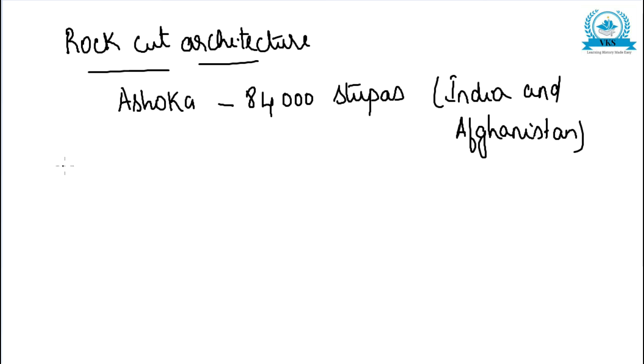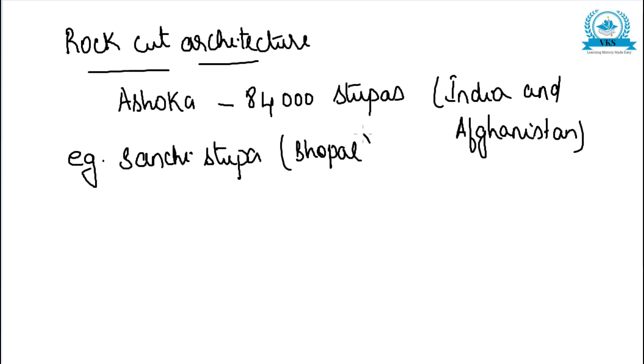The best example of the stupas is the famous Sanchi stupa near Bhopal.